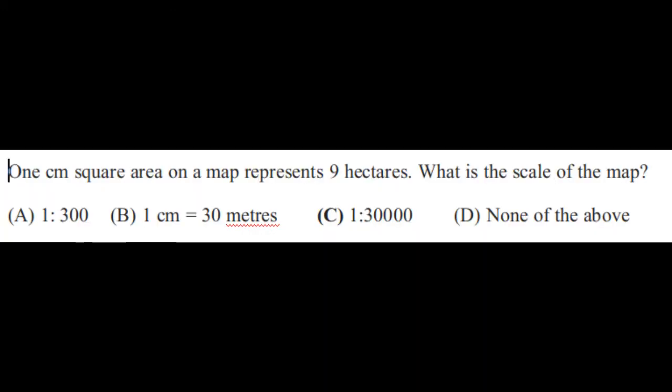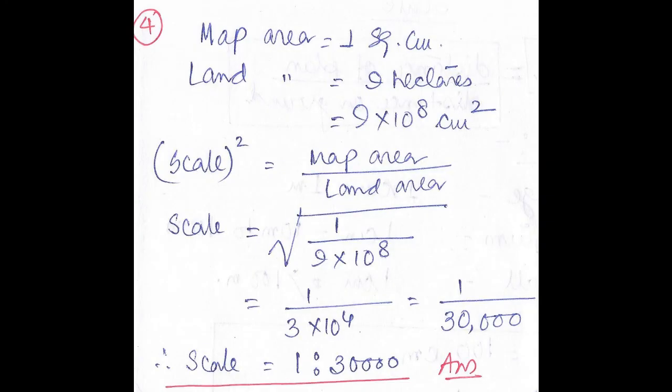Another question. 1 centimeter square area on a map represents 9 hectares. What is the scale of the map? Option A 1:300. Option B 1 centimeter equal to 30 meters. Option C 1:30,000. Option D none of the above. Let us see how to solve the problem.